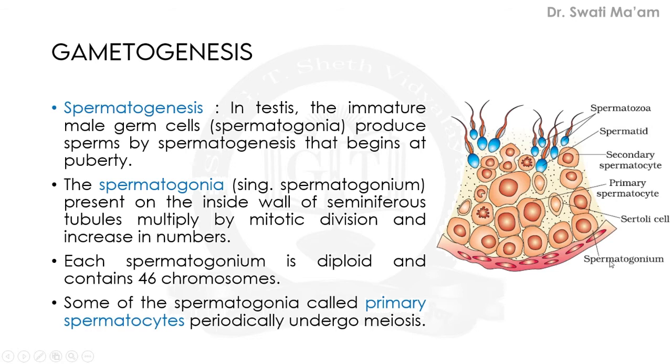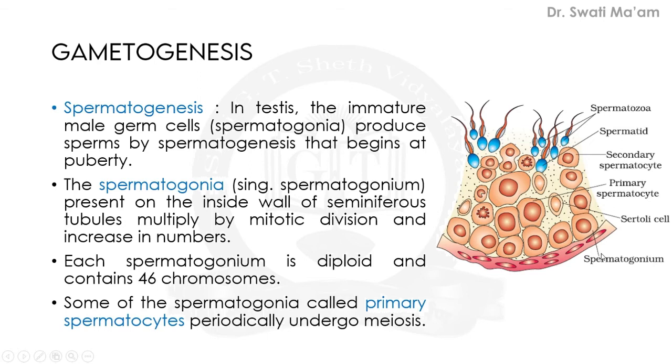Let us become familiar with the terms first. We are not starting with this particular term, but from bottom to top. This will be the first stage, then second, third, fourth and fifth, like this.